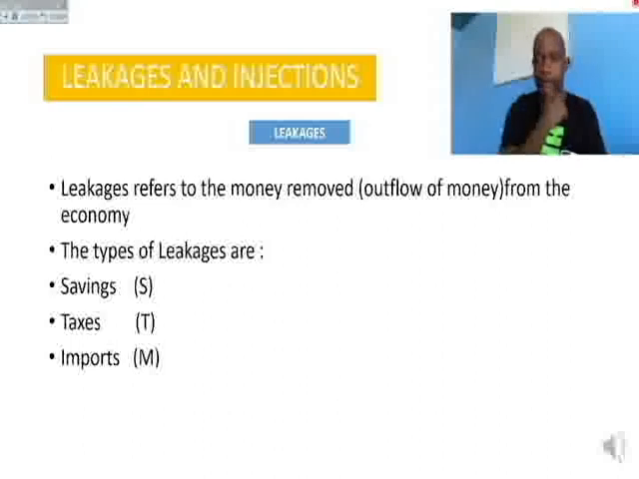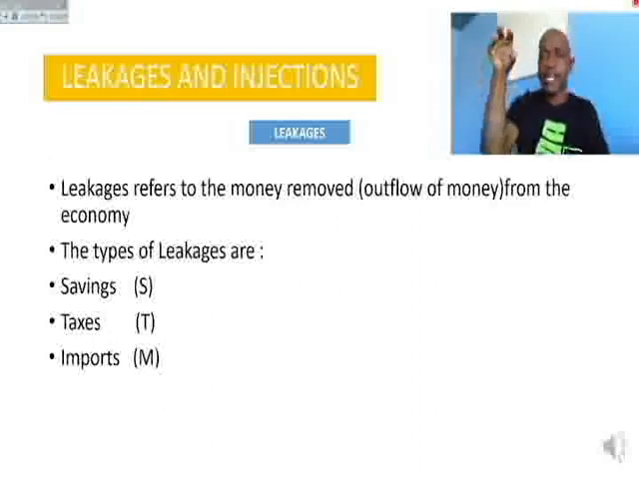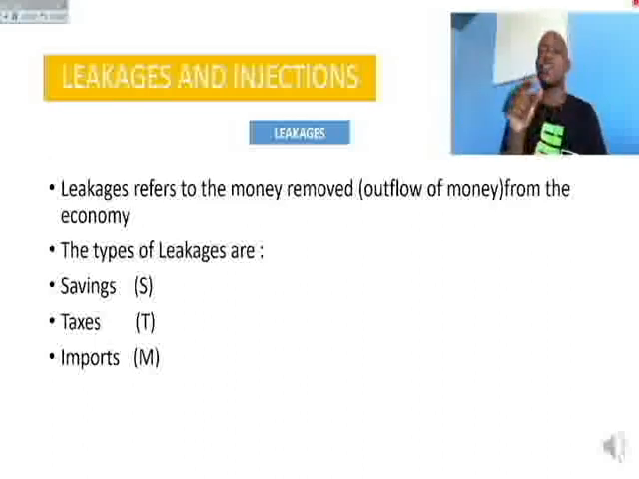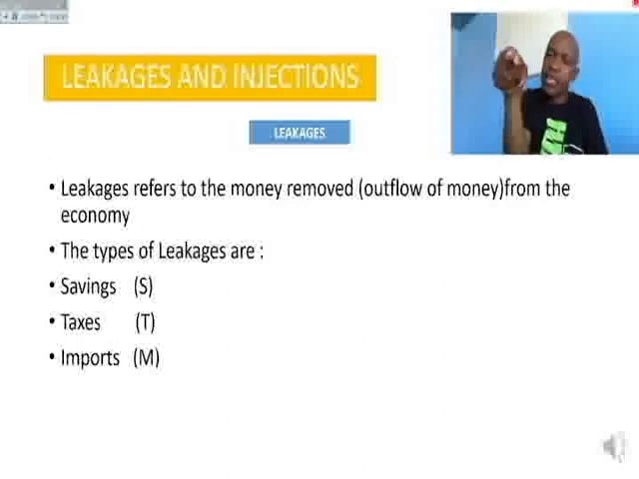Number three, the imports. When we buy goods from other countries, we are actually taking money from our country and that money goes to the other countries. So this is a leakage. You have to understand that the leakage is money that has been taken out of the economy, money that has been stopped from circulating in the economy. So this is a leakage.